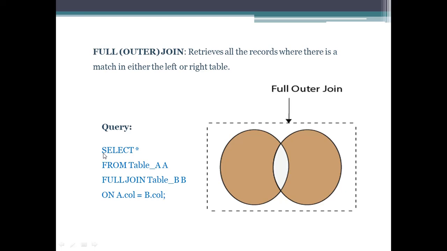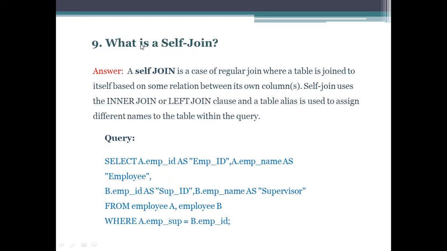And we can write full join query like this. So the next question is, what is a self join? A self join is a case of regular join where a table is joined to itself based on some relation between its own column. We can write self join using this query like this.